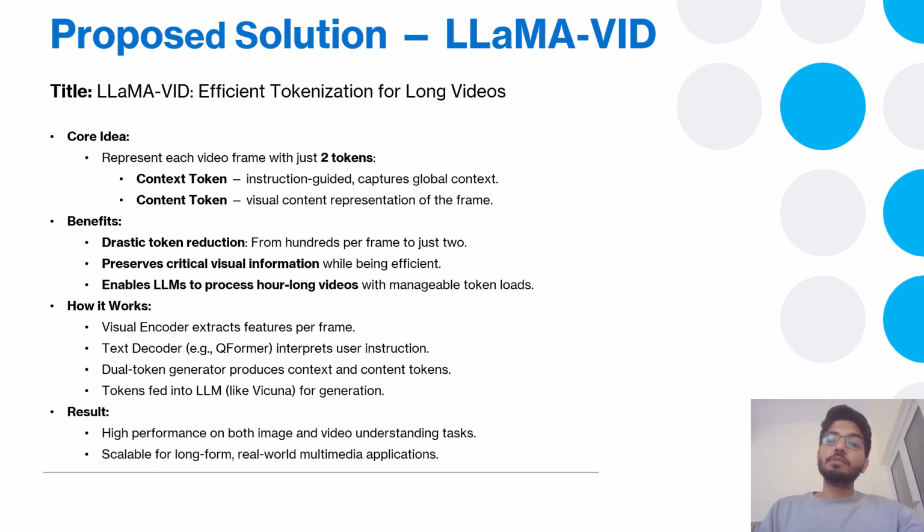The system uses a visual encoder to extract image features and a text decoder to generate the instruction guided queries. These are then projected into the LLM embedding space and passed into a language model like Vicuna to generate the response. Overall, this research paper makes it possible to process hour long videos, proposing a solution to do this efficiently without losing the context or the content for accurate reasoning.